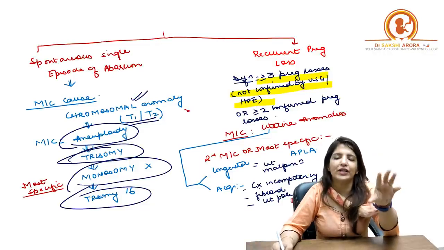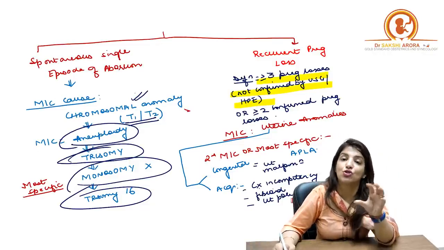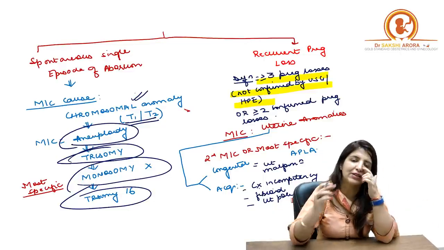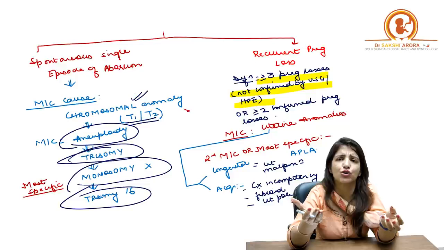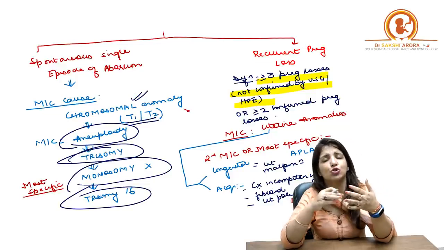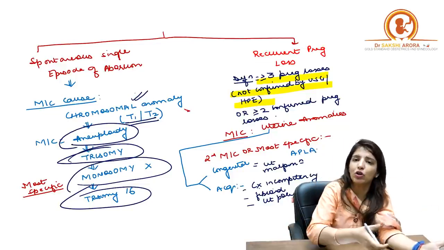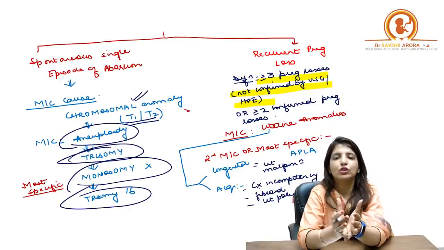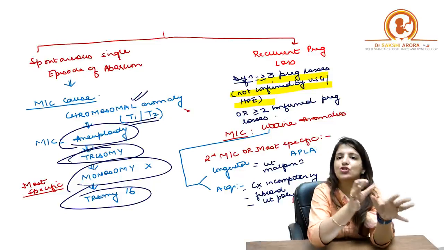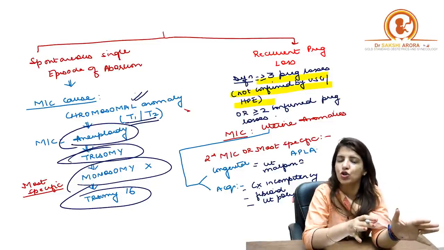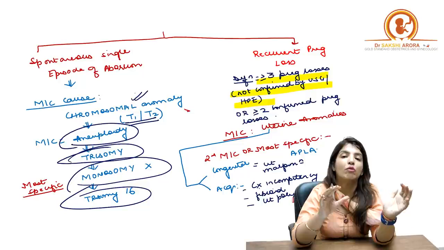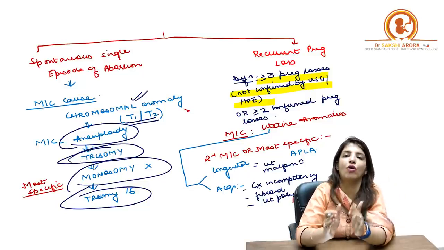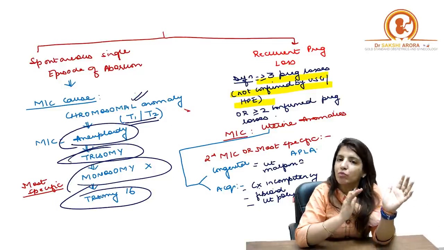Then after aneuploidy, the second best answer you have to look for is trisomy. Trisomy is a group. Trisomy means that there is one extra chromosome, and that extra chromosome could be chromosome number 16, 18, 21, or 22. So as a group, the most common cause of abortion is trisomy. But if trisomy is not given, then you have to look for monosomy X, which is the most specific cause of single abortion. It's the most specific.